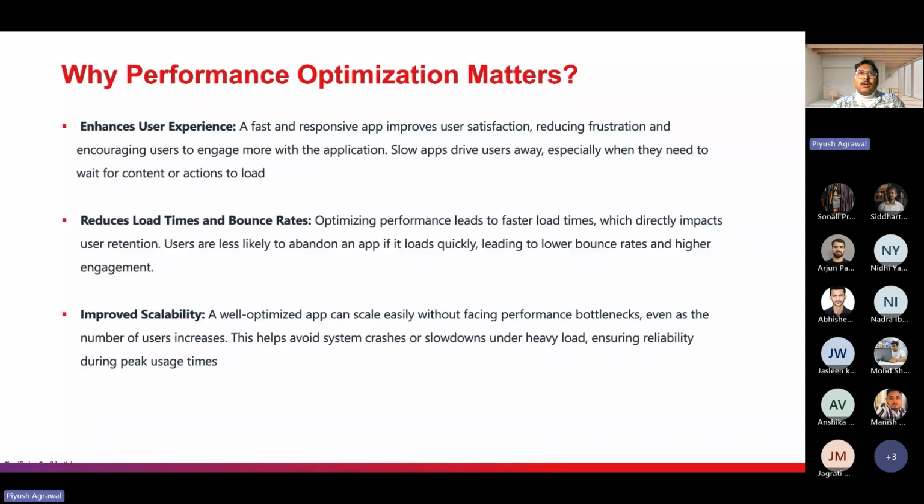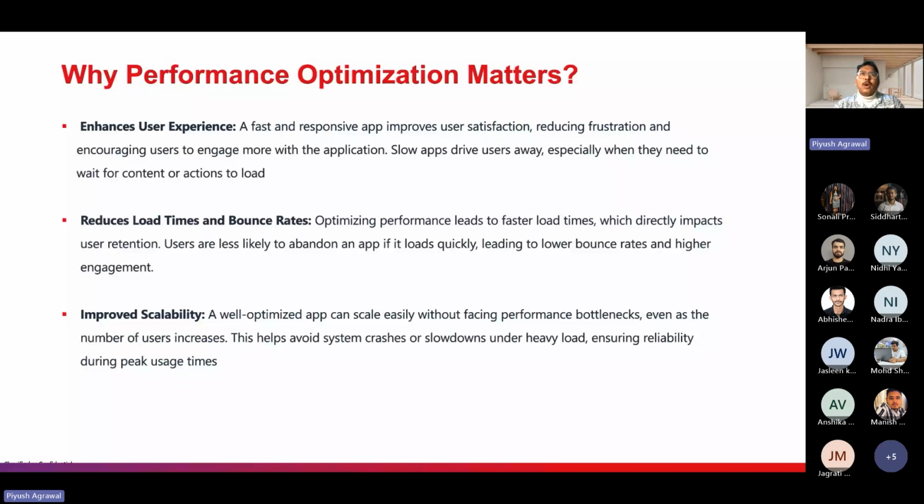So day to day, when we go to any site or use any application, as soon as we are presented with the content or data, we feel that this application is really good. Like when you are going to order food on Zomato, and you just open the application and the list of food is available to you, now you are satisfied. Now you can select the food that you want to order. So it's saving time.